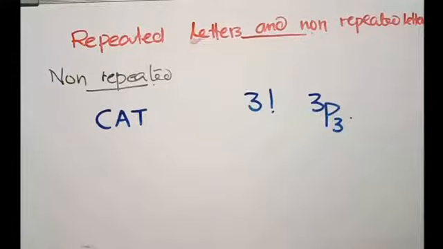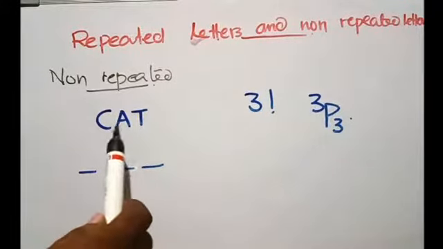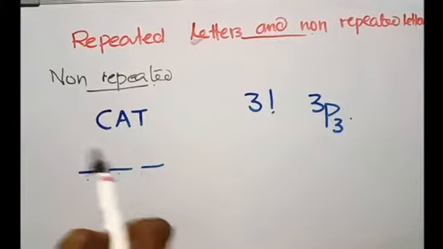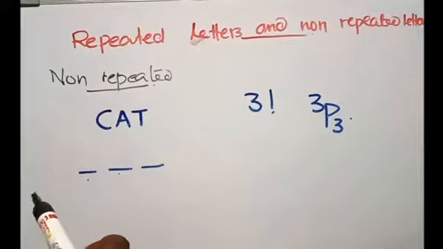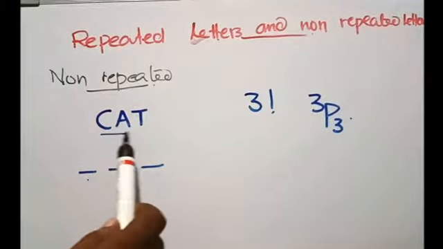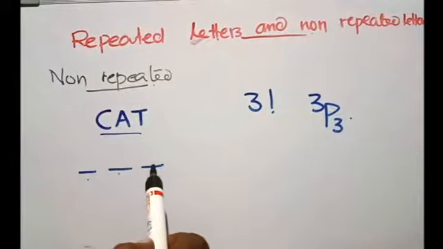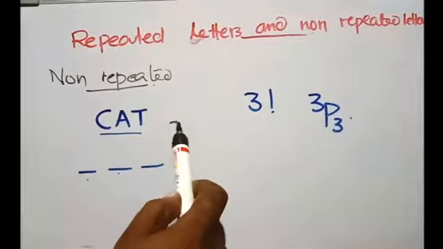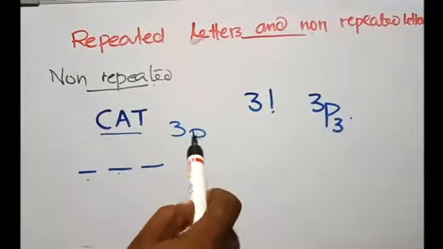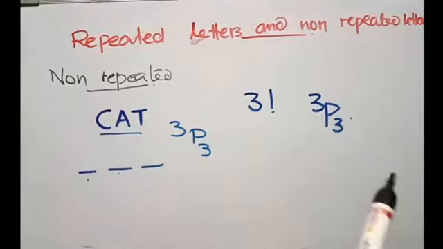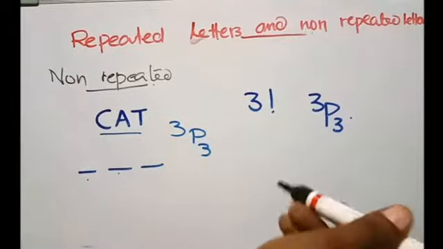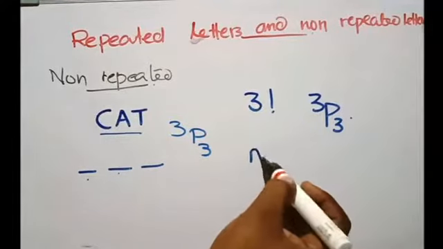Let's see what is meant by that. When we consider three letters, these three letters have three different places. So we have three letters and three places, so it can be arranged in 3P3 ways, where you have to remember the formula for nPr.